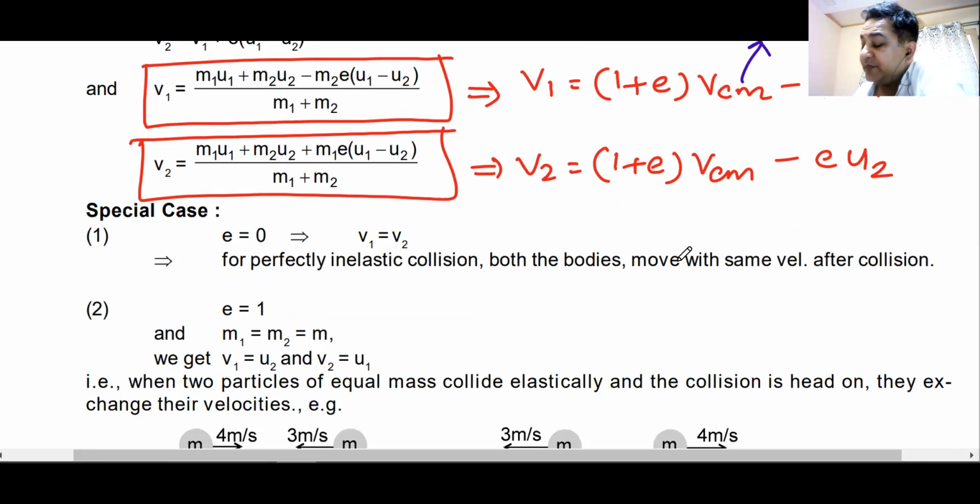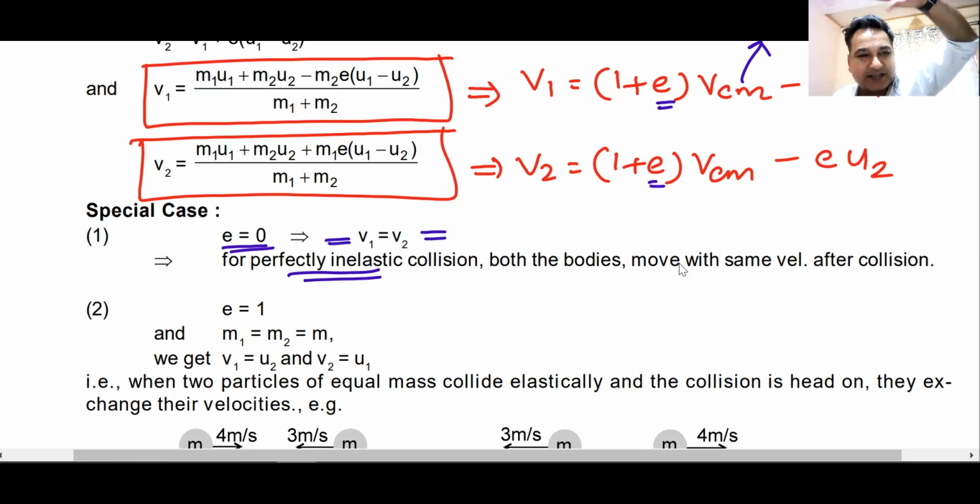Now you can do some special cases here, and these special cases become simpler to understand. If E is 0, for a perfectly inelastic collision, put the value of E as 0, and you'll get the value of V1. V1 will be VCM and V2 will also be VCM. So V1 becomes equal to V2. Do we understand this? No problems with this one. This is very clear.